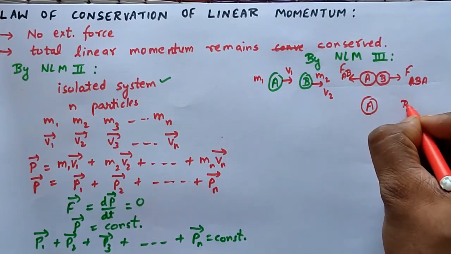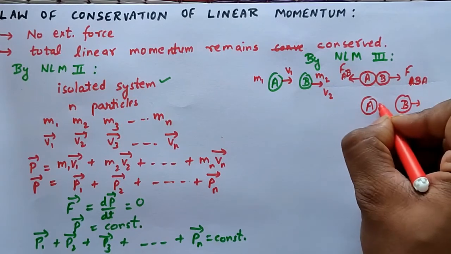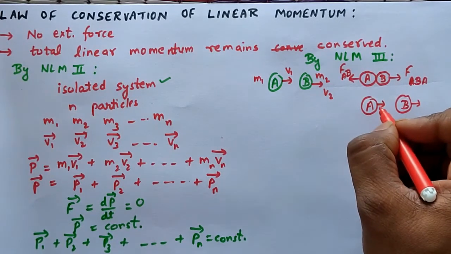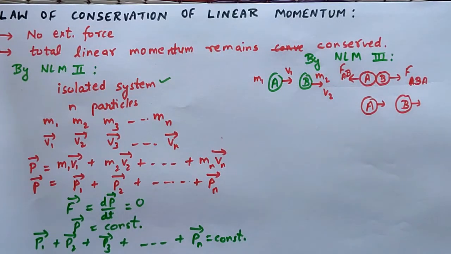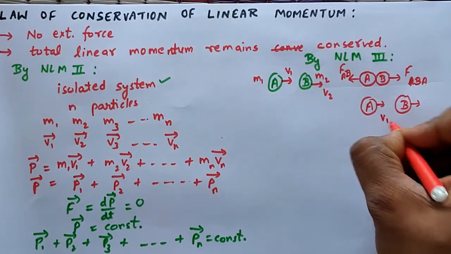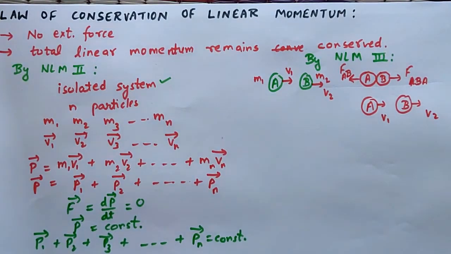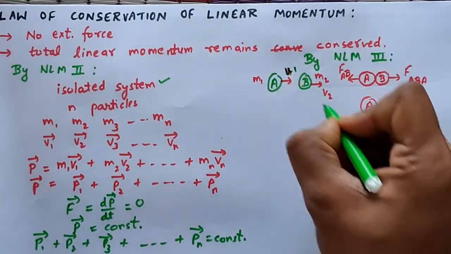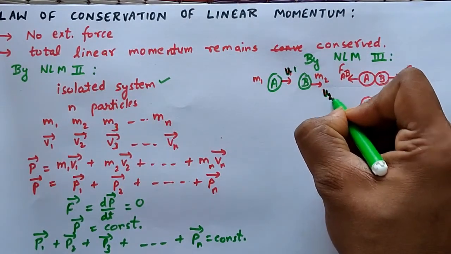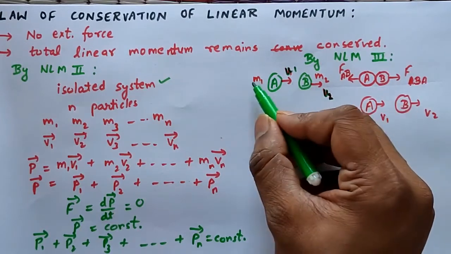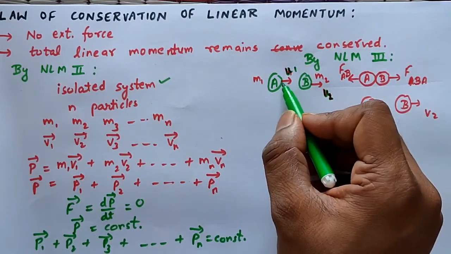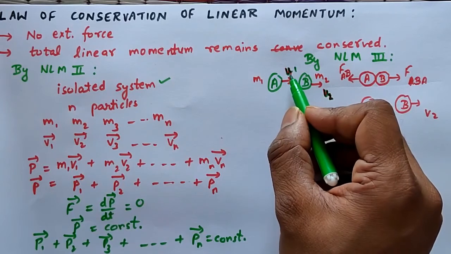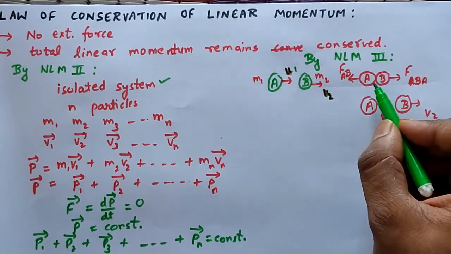A and B are both moving in the same direction, and when they collide, their velocities will change. Let their final velocities be v1 and v2, and their initial velocities be u1 and u2. So we have taken two particles A and B having masses m1 and m2, moving in the same horizontal direction with the velocities u1 and u2.